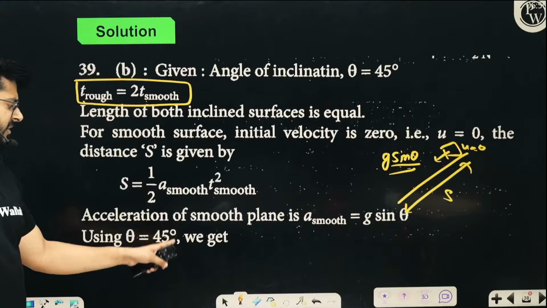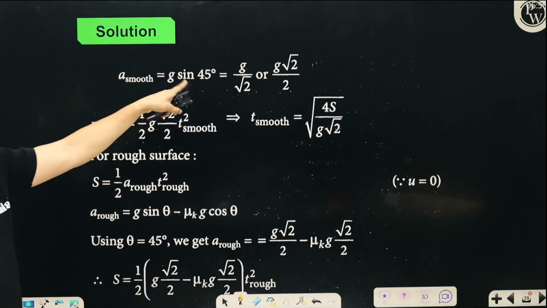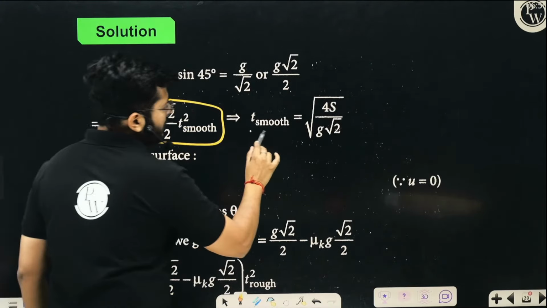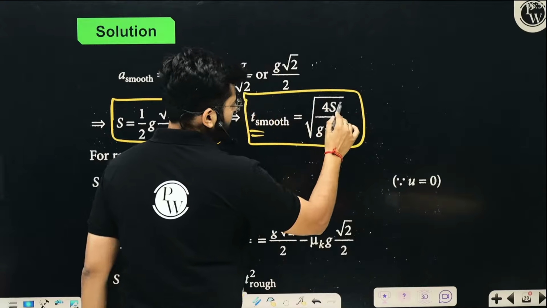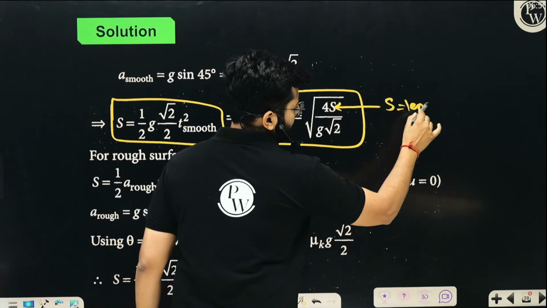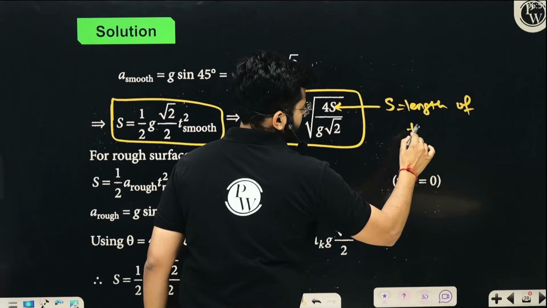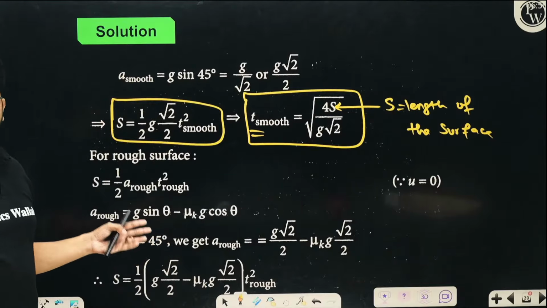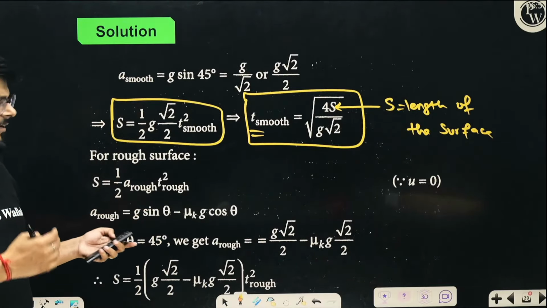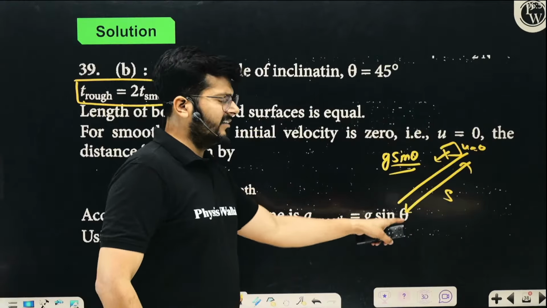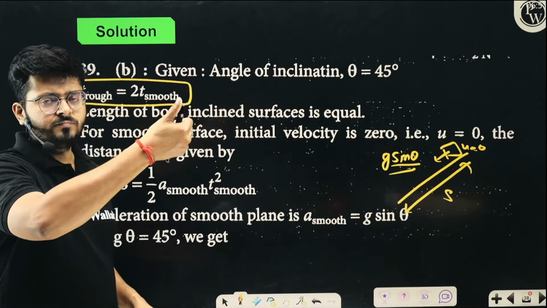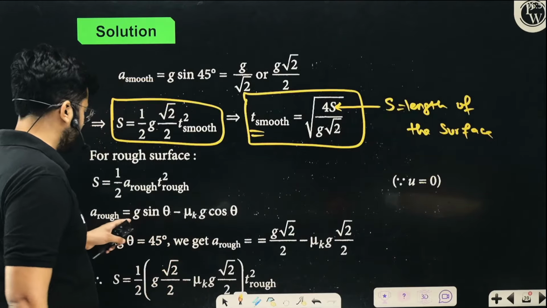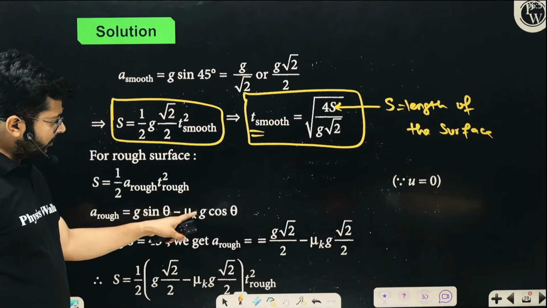So put acceleration as g sine theta over here, and when you put the values of this thing, s will come out to be this, right? And the time taken on the smooth surface will come out to be this, right? Where what is s? S is the length of the surface. Clearly you can go ahead and solve the same thing, right? In the case of rough surface, the acceleration will be g sine theta minus the acceleration caused by the friction force in the opposite direction, which is g sine theta minus mu k into g cos theta.